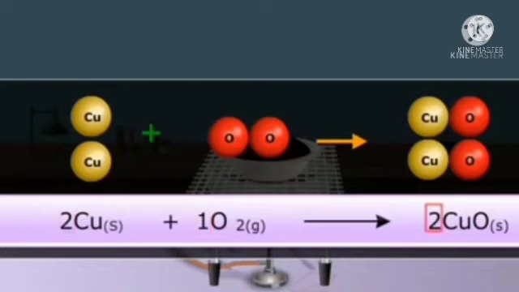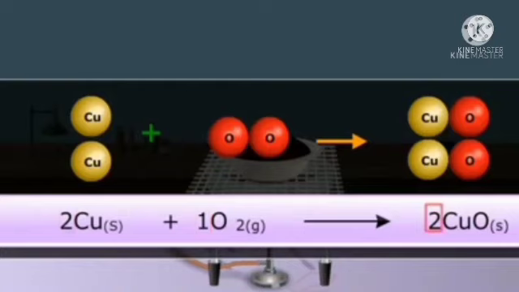Once again, listen here. On the reactant side, 2 moles of copper, that is the solid state, and 1 mole of oxygen, that is gaseous state. After the reaction, we can find 2 moles of copper oxide, that is also solid state.